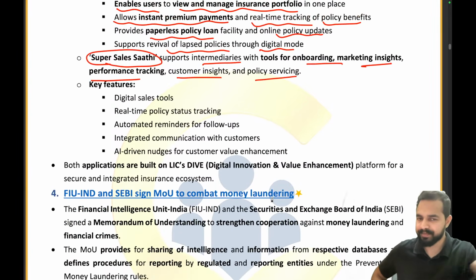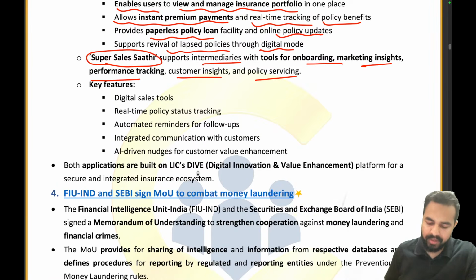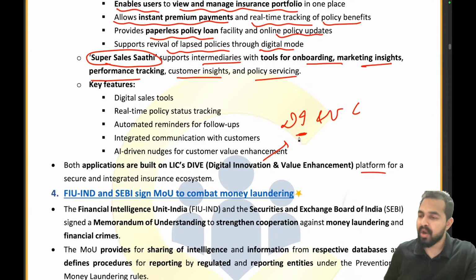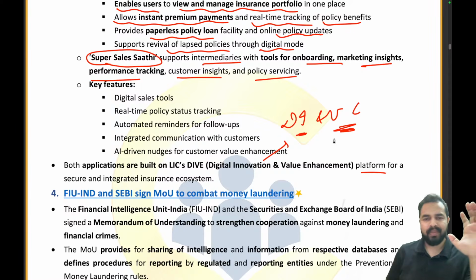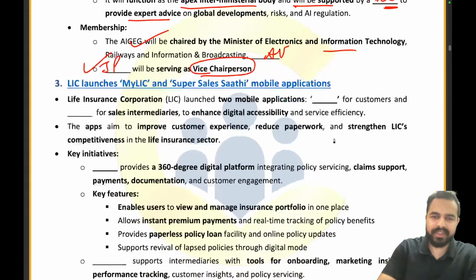Clear to everyone? And my dear friends, here both the applications are built on LIC's DIVE platform. What is the DIVE platform? It is Digital Innovation and Value Enhancement. So we have done innovation here and we are enhancing the value as well for the customers as well as the sales sathis. So basically Digital Innovation and Value Enhancement is the right answer. Clear to everyone? Let's try to answer the question.